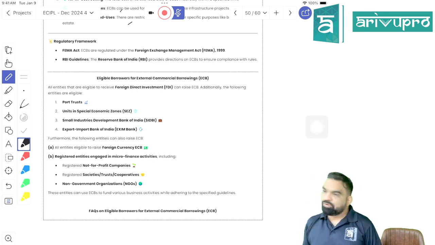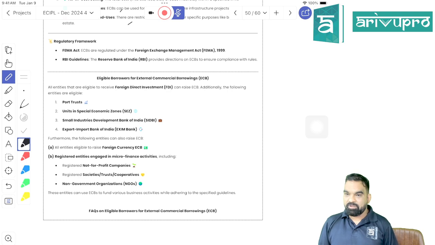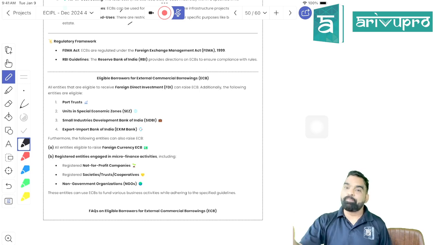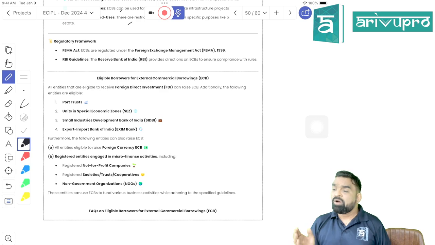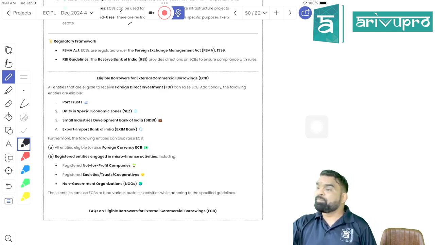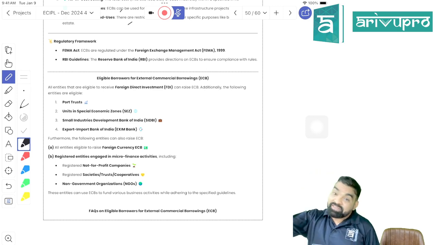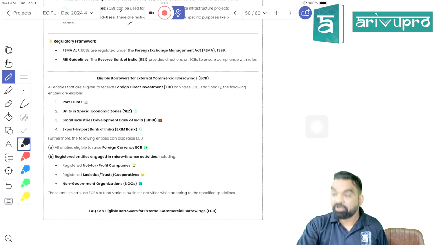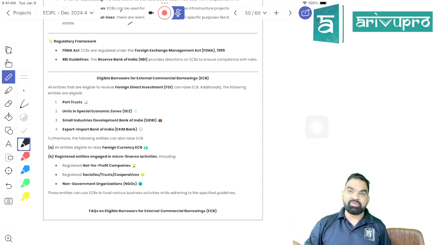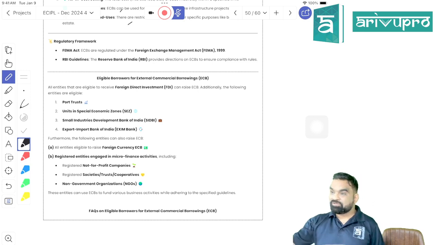Is it clear? What is Exim Bank? A bank which is working on promotion of imports and exports, financing imports. Even they can take ECB for financing imports. Is it clear? How many parties are there when it comes to eligible borrower? As of now, three parties.